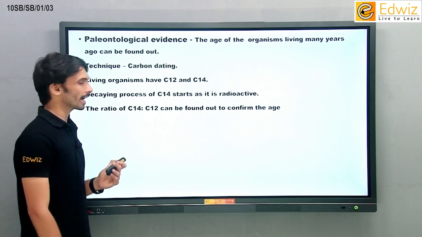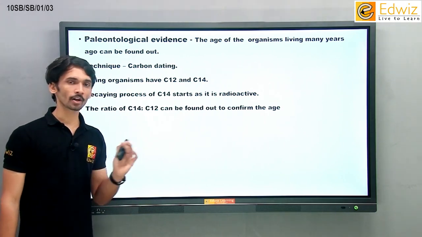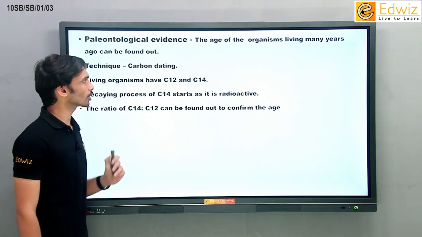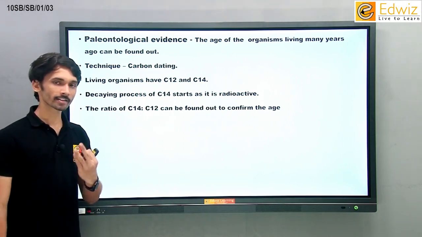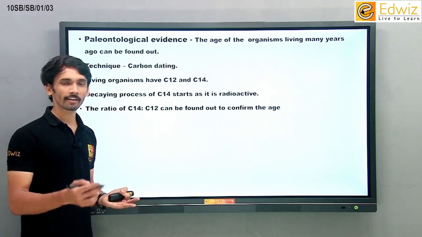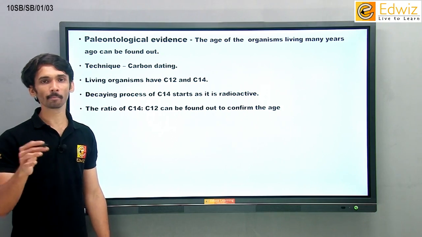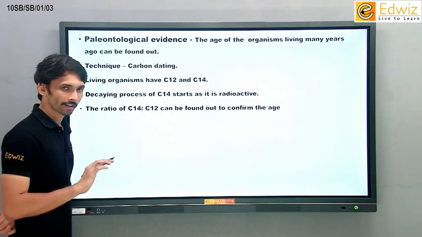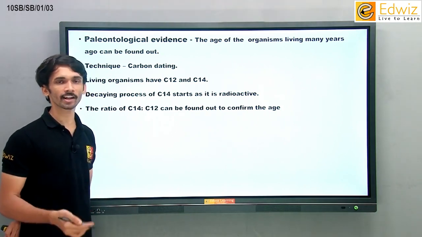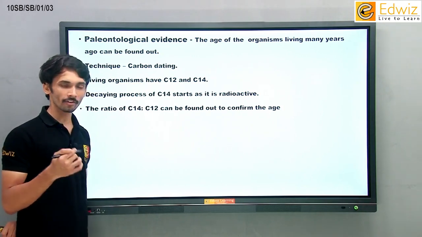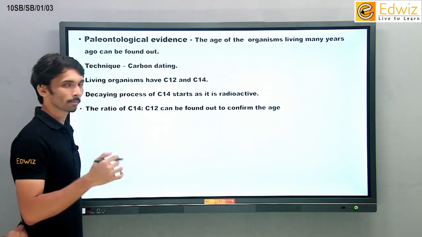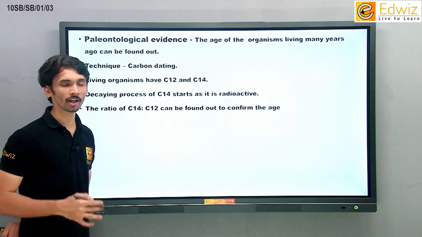Let us move towards the next slide regarding paleontological evidence. Now, what do we mean by paleontology? Paleontology means study of fossils. You are studying any fossils. Mostly you all know that whenever you are studying a fossil, mostly it's the bone which we are studying, because bone never degenerates. All other organs will degenerate. They are softer. Bones are harder because of calcium deposition. Bones को ही हम लोग study करते हैं हमेशा whenever we want to find out paleontology.